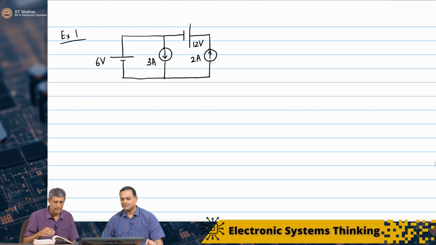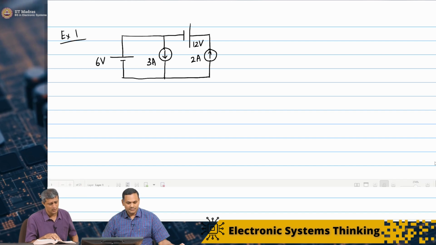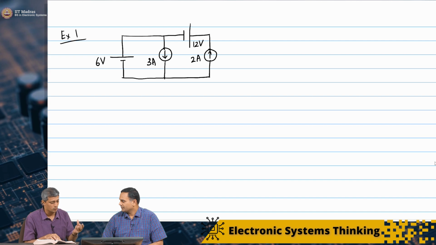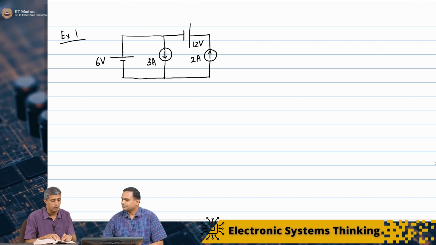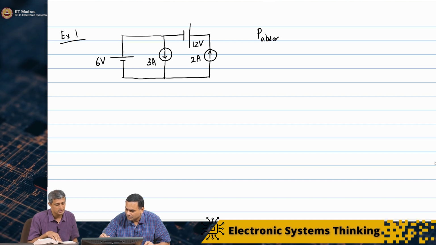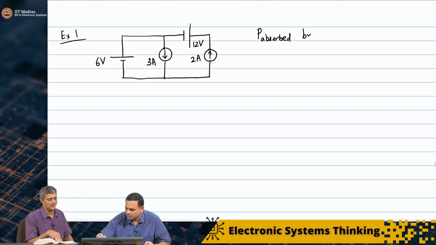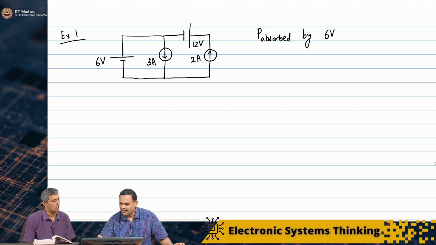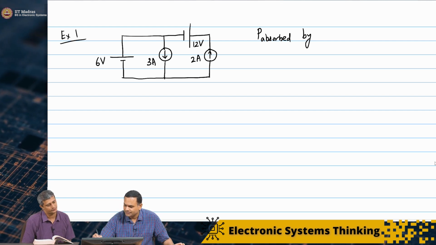Of course, you can use superposition to find the power absorbed. The problem is to find the power absorbed by the 6 volt source, the 3 ampere source, essentially all the sources. What is the power absorbed by each source?